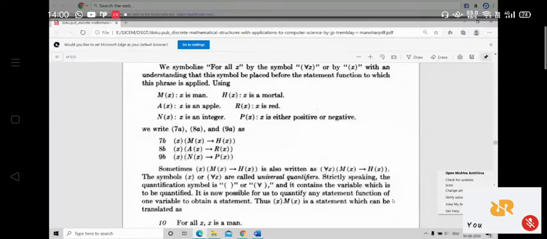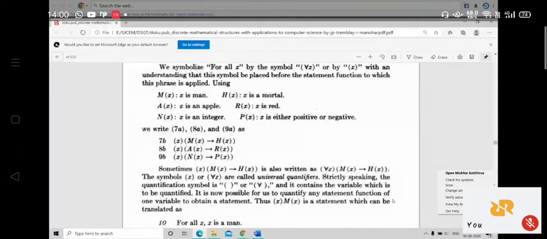That is the quantifier. That is called the quantifier for all x, and that is called the universal quantifier. The reversed A that you see, we call it the universal quantifier, and it quantifies the variable universally. That means for all x.